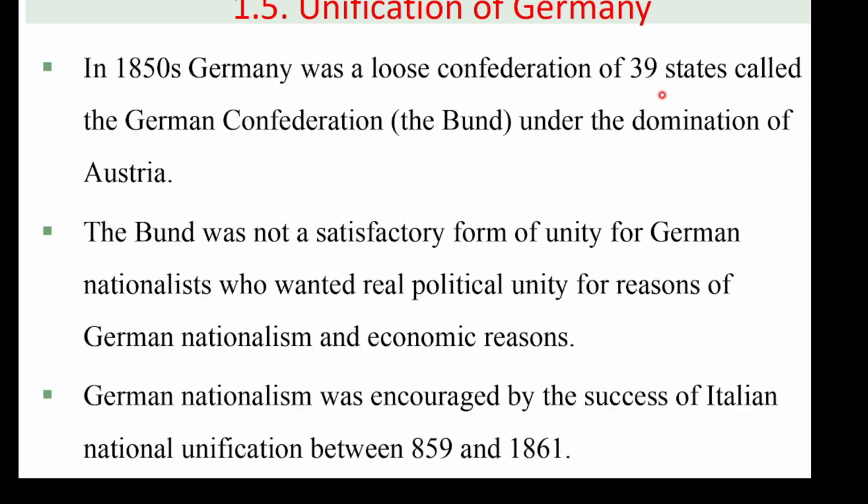Reduced from 100 to 39. That means the action which was taken by Vienna Congress of 1815. In this case, Vienna Congress formed German Confederation, that which was called band under the domination of Austria.